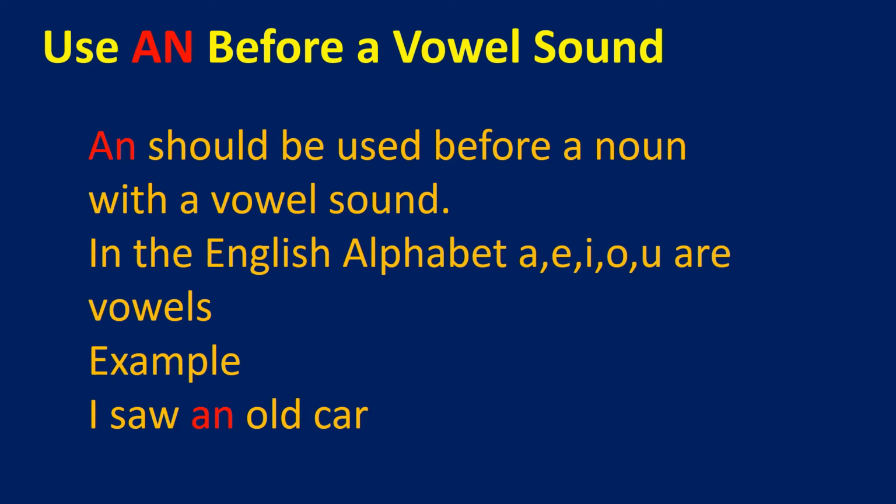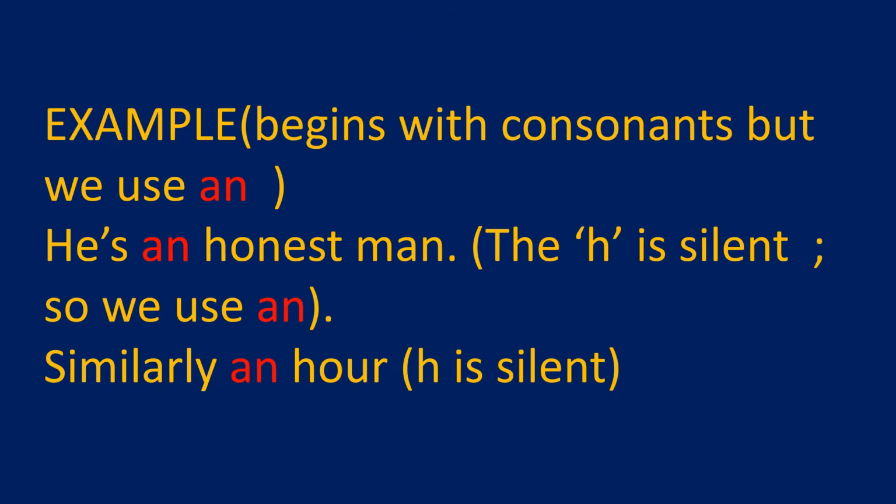Next, how to use article an before a vowel sound. We should use an before a noun with a vowel sound. What is a vowel? In English, the letters A, E, I, O, U are vowels. For example, I saw an old car. Here we use an before the word old since it begins with the vowel O. So in a simple way, we use article an in front of words that begin with vowels A, E, I, O, U.